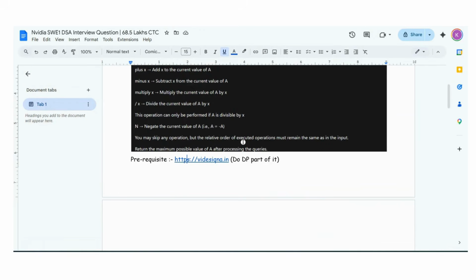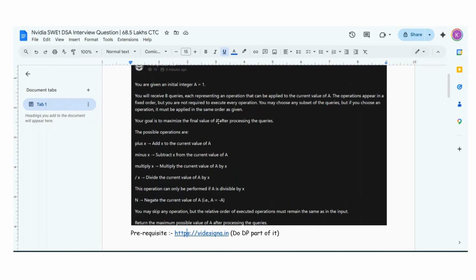So, this problem is that we are given an initial integer a equal to 1. We are also given b queries, and we have to do the queries from up to down. We can skip some queries if we want. The options will be like this: either add x, subtract a number x, multiply by some number x, or divide your given number by x. So basically we will be having queries of this nature.